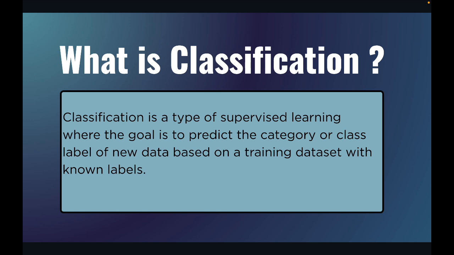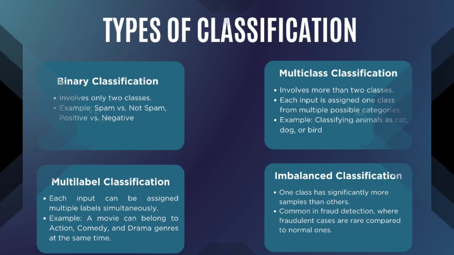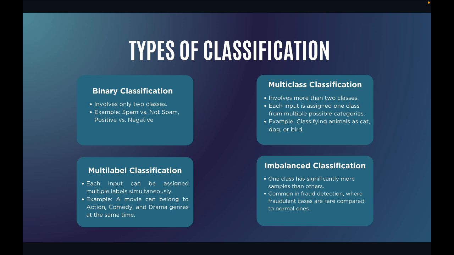So now we have understood what classification is, but how many types of classification are there? Now let's understand that. The types of classification are binary classification, multi-class classification, multi-label classification and imbalanced classification. First is binary classification. Spam versus not spam, disease versus no disease. Should I text them first or die overthinking?